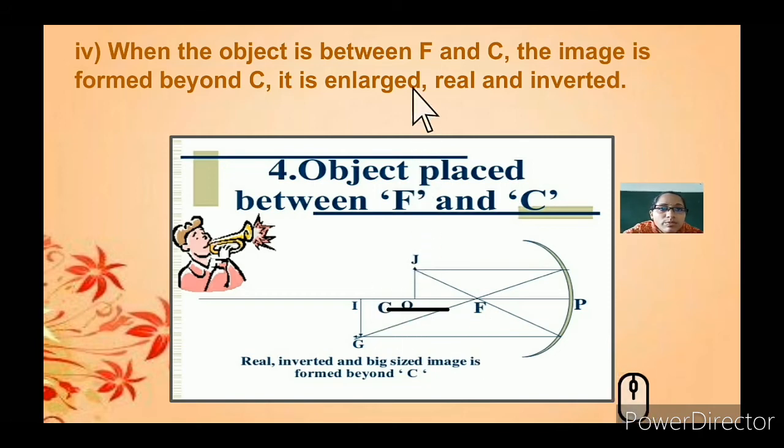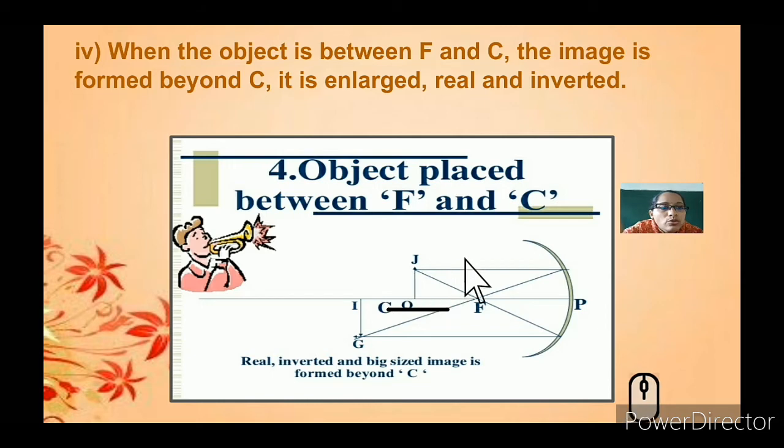They have asked us to place the object between C and F. So you can see this is the line, and you have placed an object between C and F. So again there are two conditions, that you can pass through two different points, that is you can pass the light through the focal point, and also you can see one through the pole.